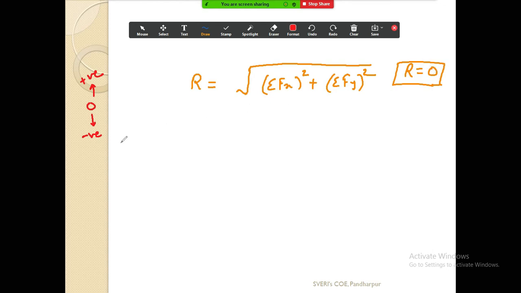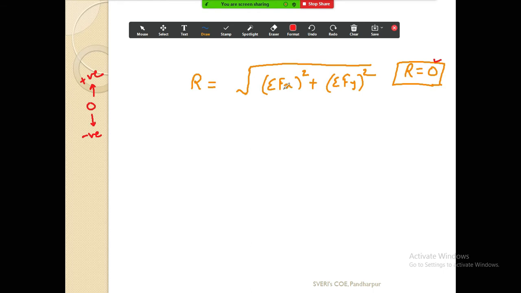Okay, now if I assume minus value, let us say that summation fx is -2 and summation fy is also -2. काय होईल मग? -2 square 4, again -2 square 4, so I will get again under root 8. So if I keep both the numbers positive, then also I am not going to get 0.